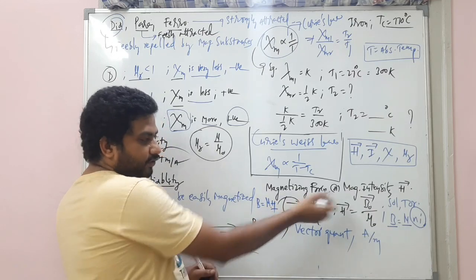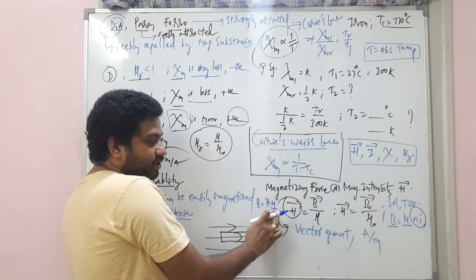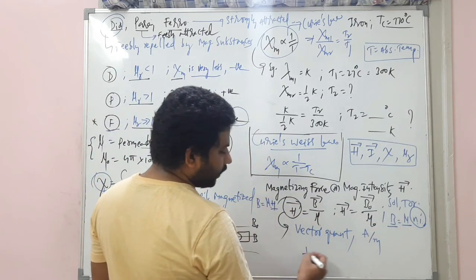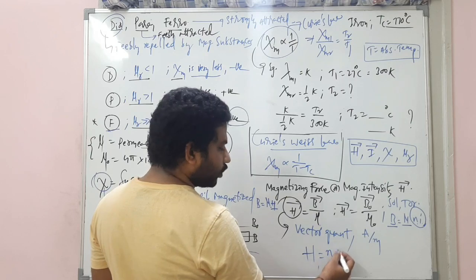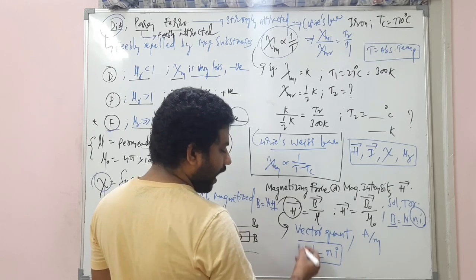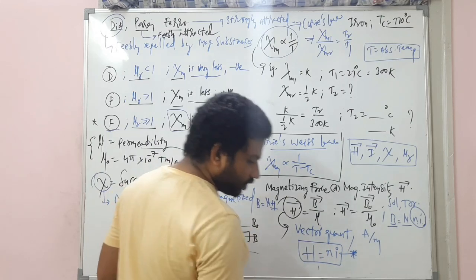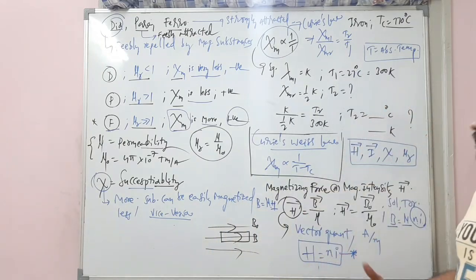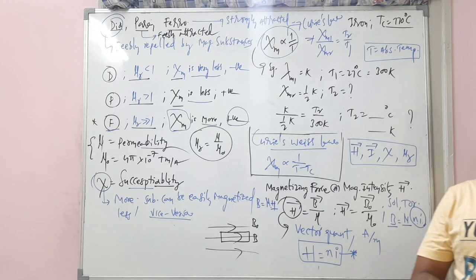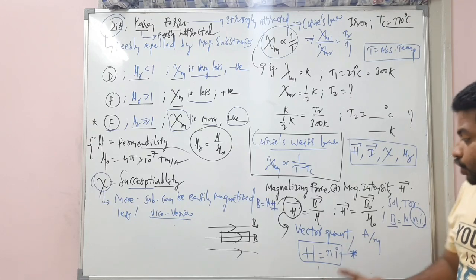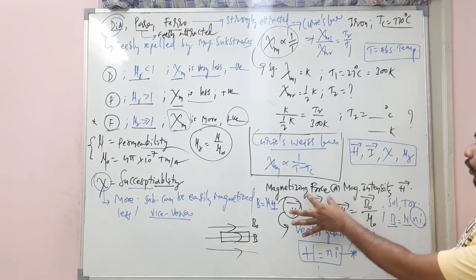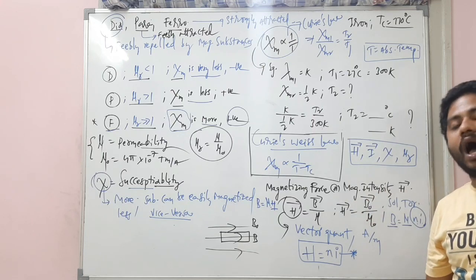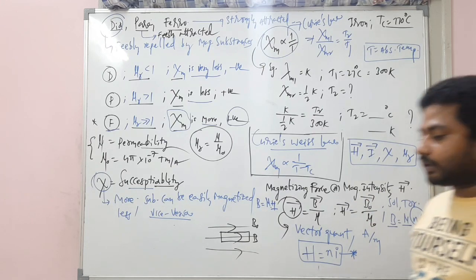If you compare these two, this H, magnetizing force, can be written as N into I. This is very important. Magnetizing force can also be written as N into I. Most of the students will miss this part, but you should not miss. Clear, my dear children? So this is called magnetizing force or magnetic intensity, and it's a vector quantity.